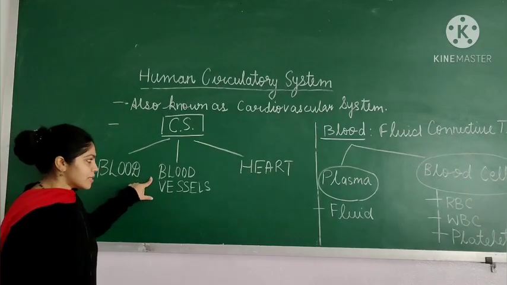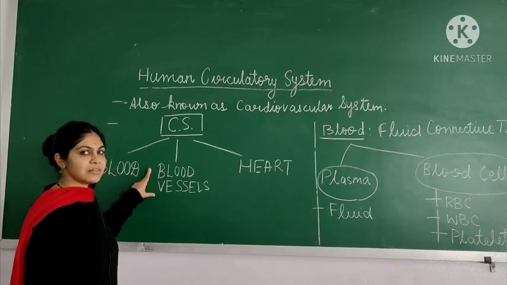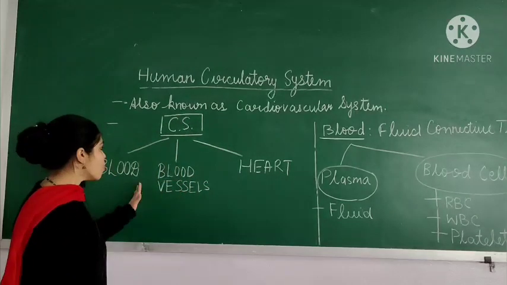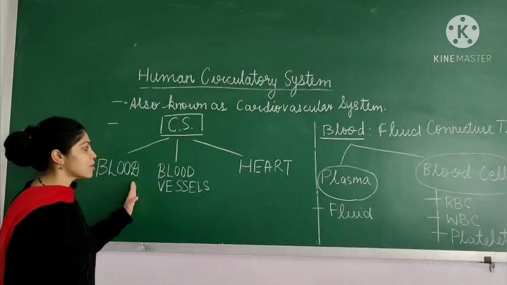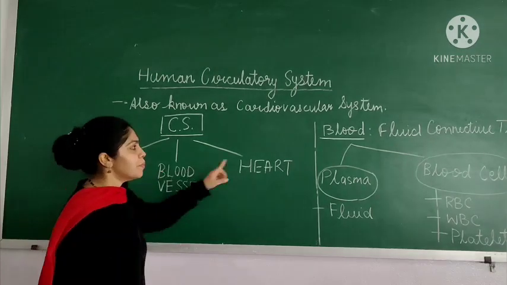Next is blood vessels. The second important component of the circulatory system is blood vessels. And the next is the heart. So we will be studying these components of the human circulatory system in detail one by one. So let us start with blood.